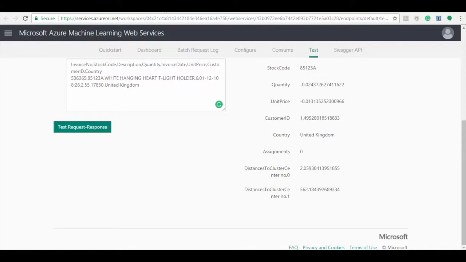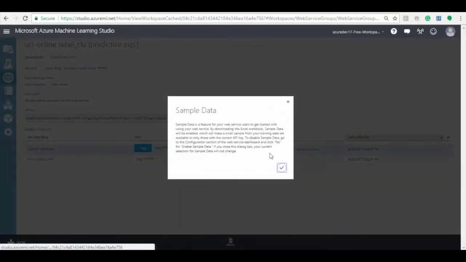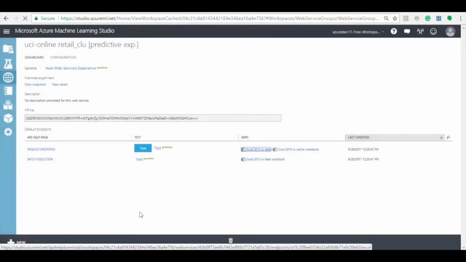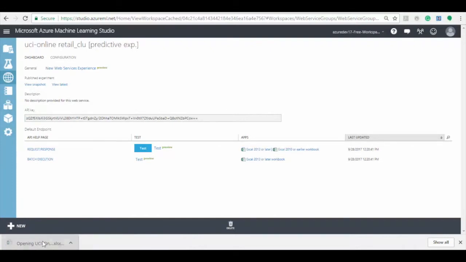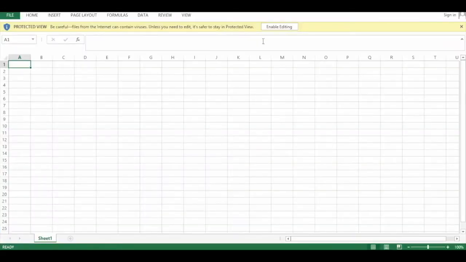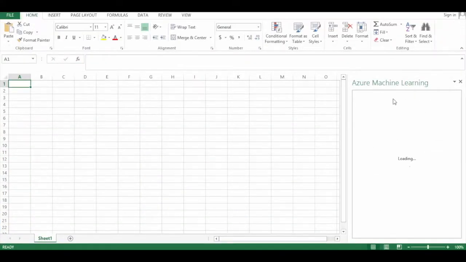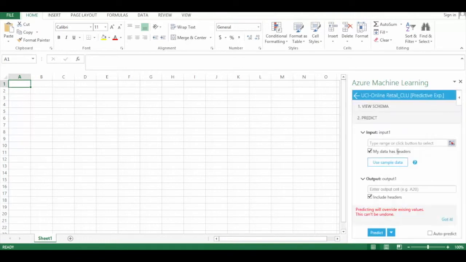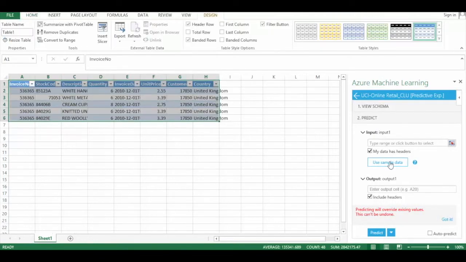Now let's test the predictive experiment in Excel worksheet. To test the experiment in Excel worksheet, go back to the deployment page and download the Excel sheet as per the requirement. Now open the Excel worksheet and select Enable Editing option. Here click on the web service to predict the data. And then click on Use Sample Data button and select the data, and then again click on Range Selection Macros to select the input data. Now enter the cell in which output data needs to be displayed and then click on Predict.